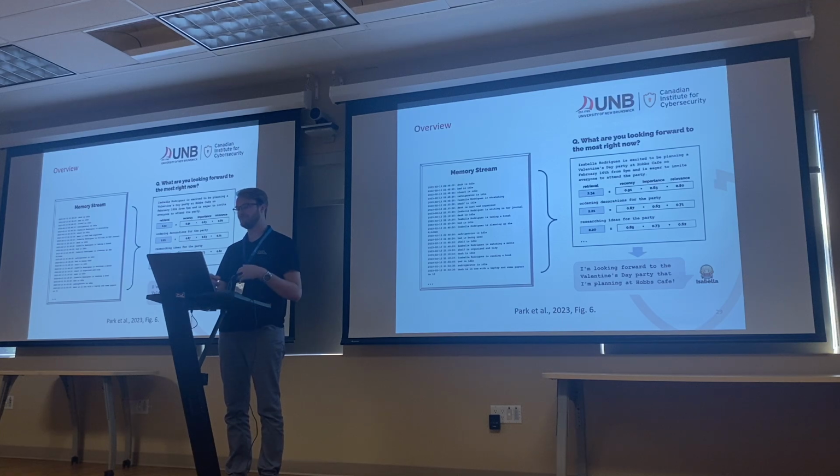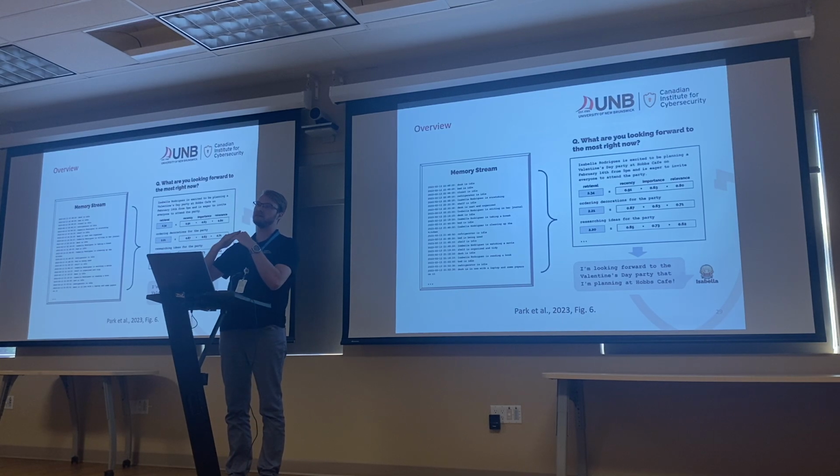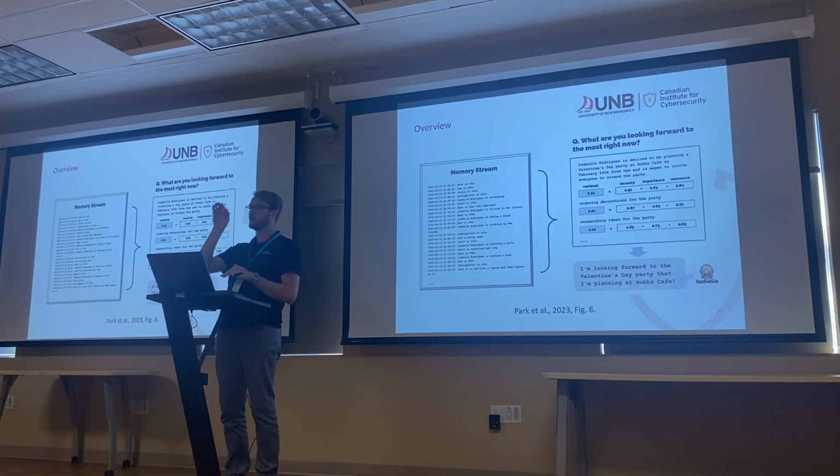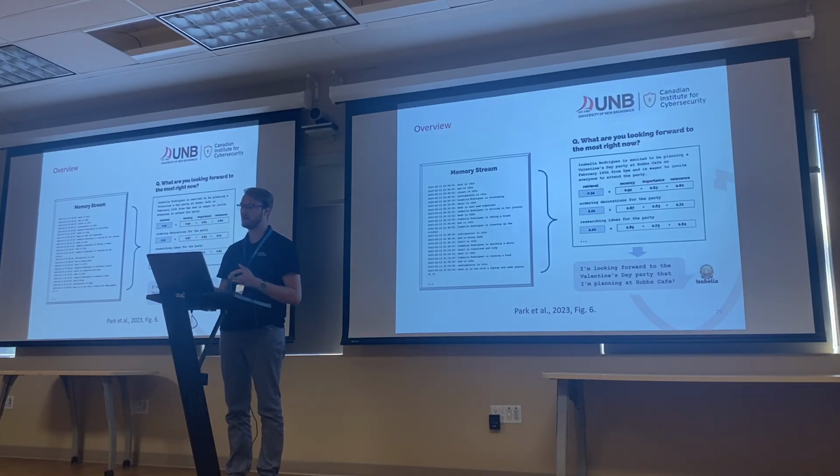So we technically refer to this database as a memory stream. Each agent is basically just going to always know a lot about the environment. So if they see the coffee maker is on, that's going to be one of the entries. If they see that another agent is trying to talk to them, that's going to be another one of the entries. If we see that someone is cleaning up the kitchen, that will be another one of the entries. But then if one of the agents is prompted for something, they might have to figure out how to retrieve this information, not from their own context window, but from the database itself.